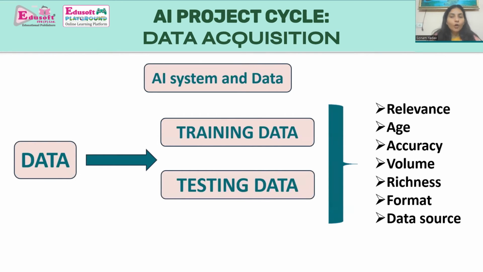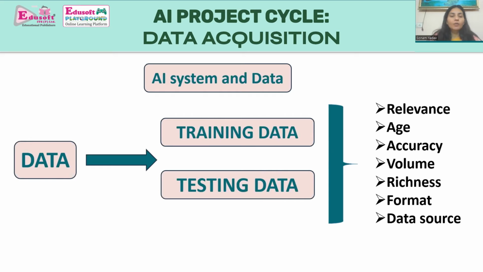Number six is format. In many AI applications, different formats also help in better training of machine learning. Number last one is data source. So data accuracy depends on the source of the data from where it is acquired.